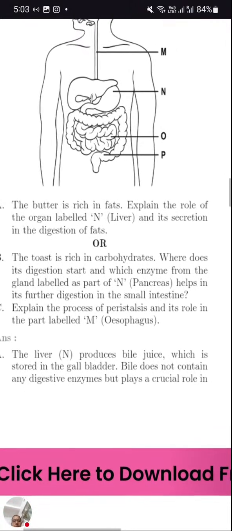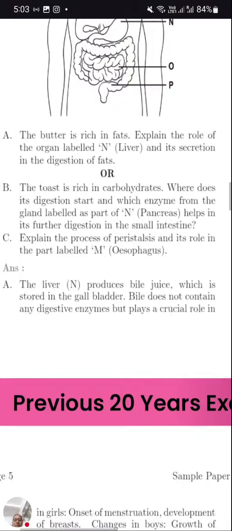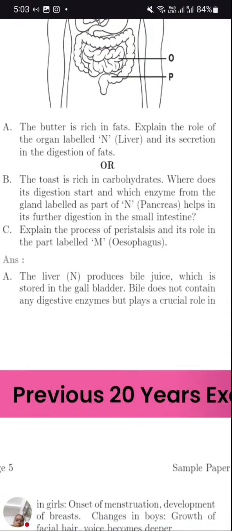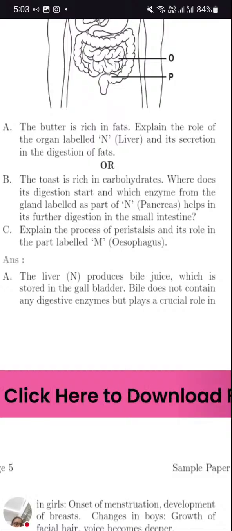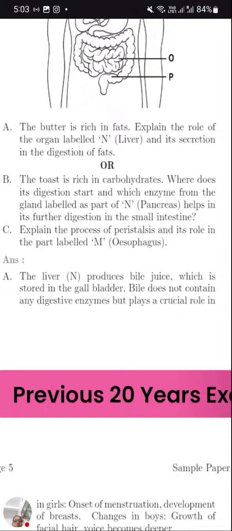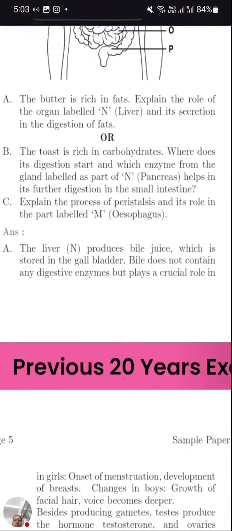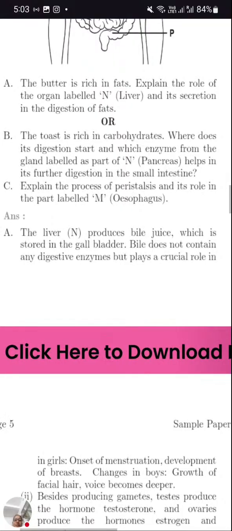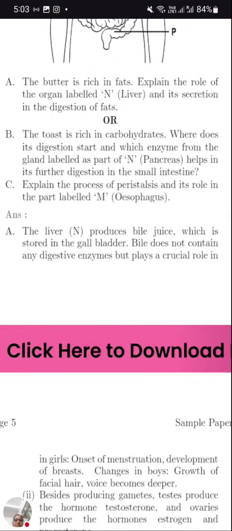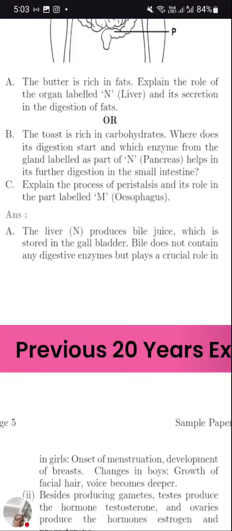Now, question B: the toast is rich in carbohydrate. Where does the digestion start? Since the toast is roasted with butter, the digestion will start in the mouth, as it is carbohydrate. The enzyme from the gland labeled as part of N, the pancreas, will help in further digestion in the small intestine. Carbohydrate first gets converted into maltose. Then maltose gets digested. The pancreas secretes which enzymes?